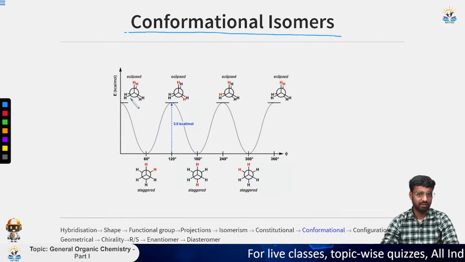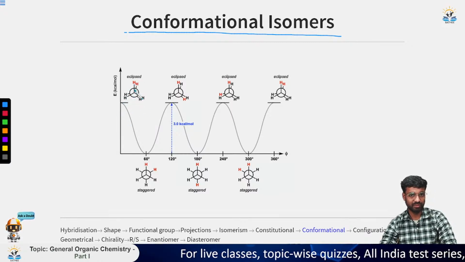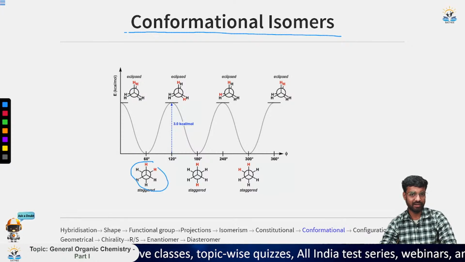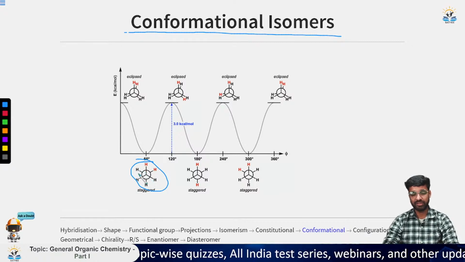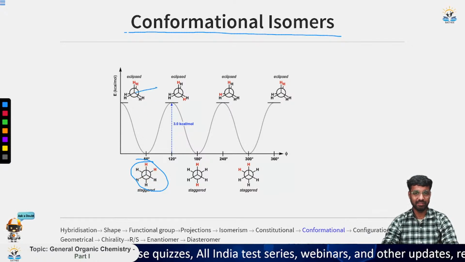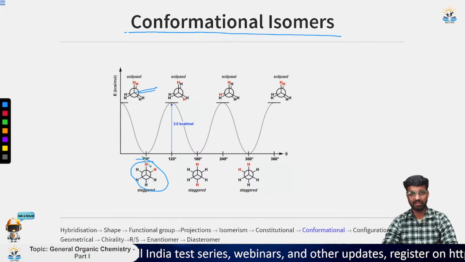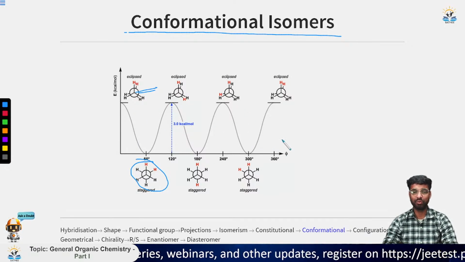Let us see. This is the eclipsed one, which has a higher energy. Now as we move this bond here by 60 degrees, we get the staggered one. I have told you earlier also that due to bond repulsion, the eclipsed will have a higher energy and the staggered will have a lower energy. So it is a minima, and again if we rotate the bond, we get a maxima, and this goes on.